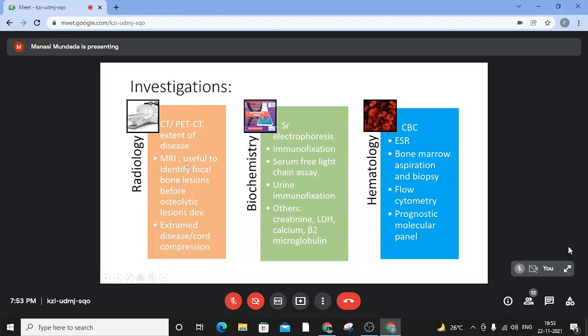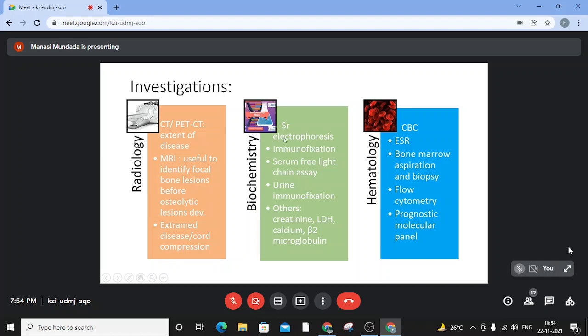The MRI is also a very useful investigation. It is especially useful over a PET CT when there are focal bony lesions and the osteolysis has not begun. So that can be picked up on MRI. Also, it is useful in cases when there is an extramedullary disease or a cord compression, which can be picked up on an MRI. X-rays and all are a little outdated now. These investigations have sort of taken over and are much more useful to pick up these lesions.